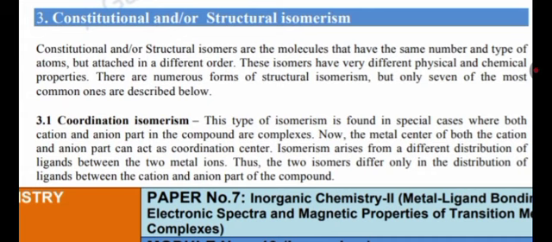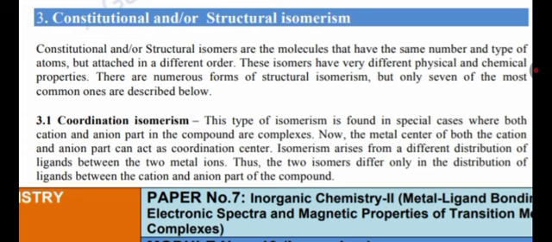Third, constitutional and structural isomerism. Constitutional or structural isomers are molecules that have the same number and type of atoms but attached in different orders. These isomers have very different physical and chemical properties. There are numerous forms of structural isomerism, but only seven of the most common ones are described below.